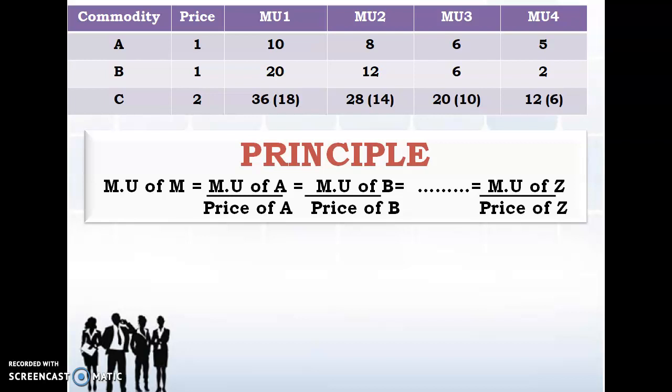Because we have alphabets from A to Z, I have taken till there; if you want, you can write till n products also. So this is related to the principle.